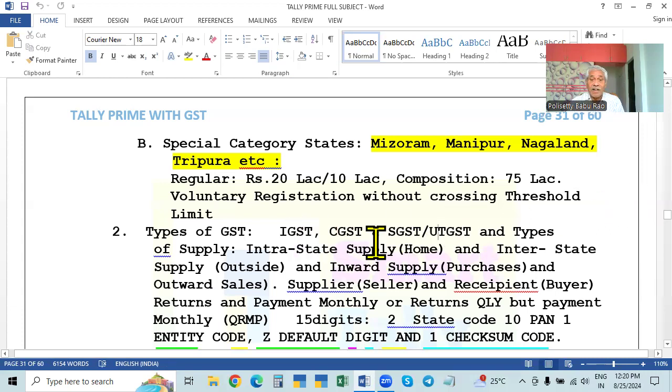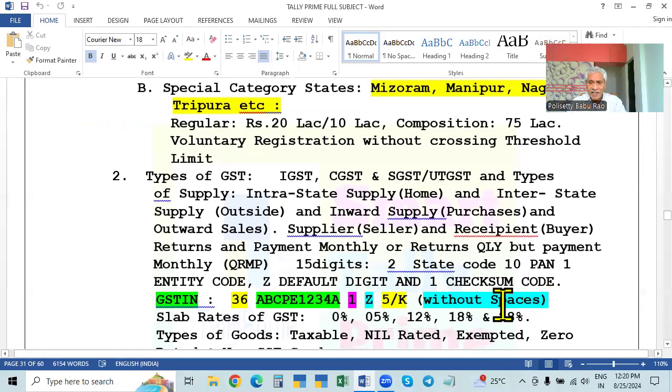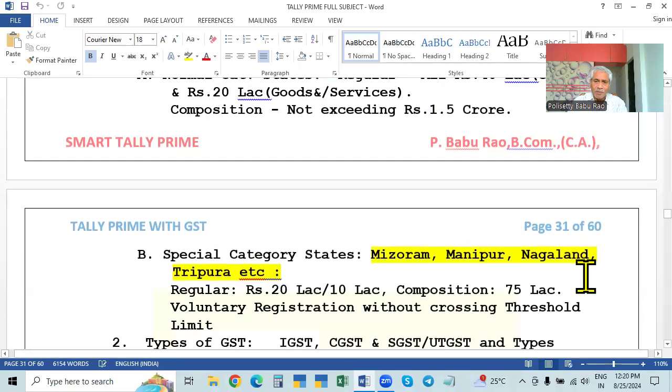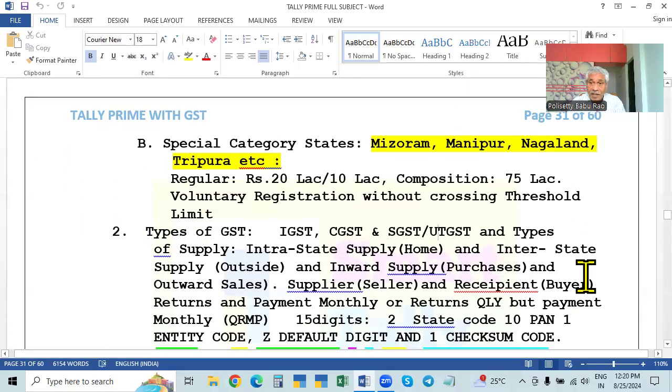Now, when the goods are supplied and the supply is intrastate, that is, the supply of goods is within the state, the buyer and the seller both are within the same state, then the GST, whatever it may be, 10%, 20%, or as I told you here, 12% or 18%, the tax will be shared by the central and state, 50% and 50%.